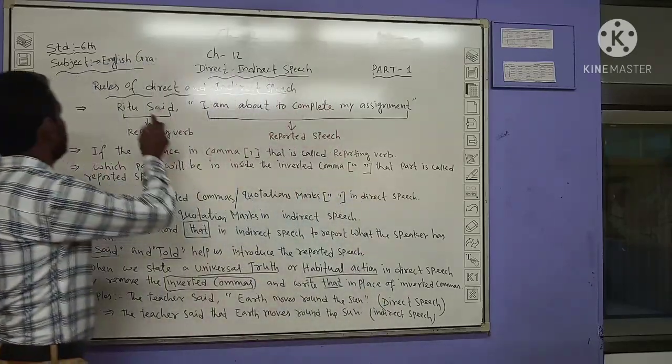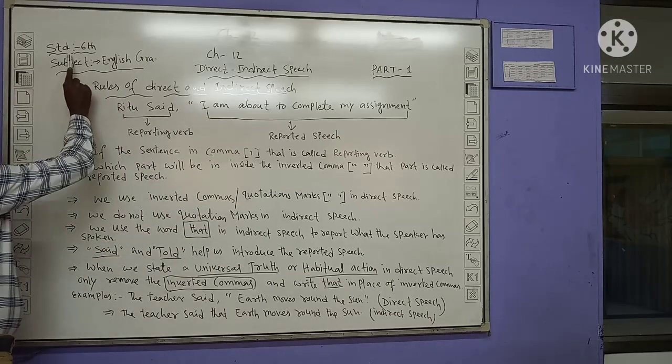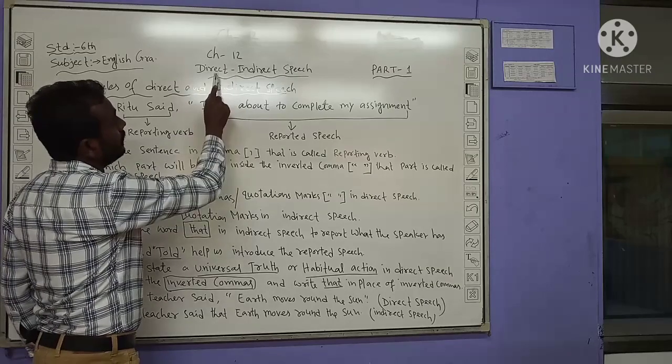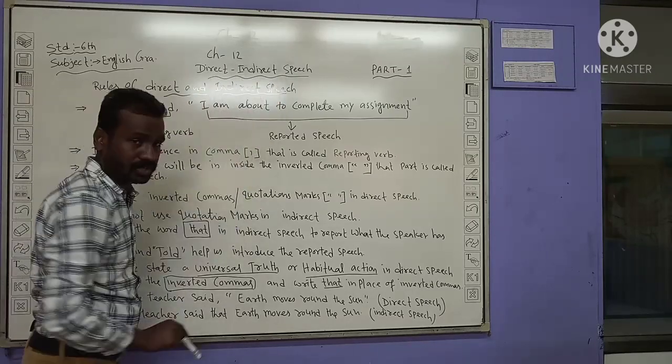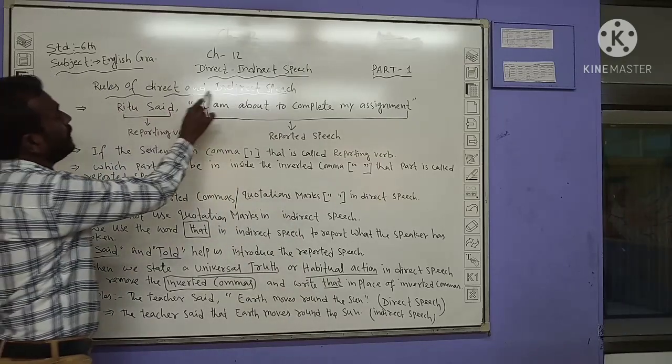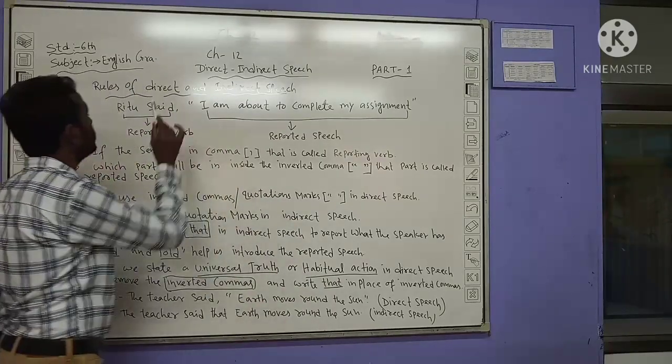Now, standard 6, subject English grammar, chapter 12, direct indirect speech part 1, rules of direct and indirect speech. What is the rule?